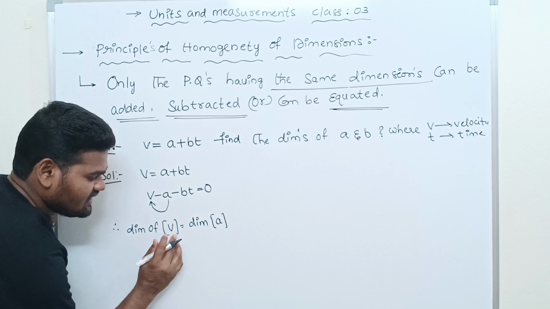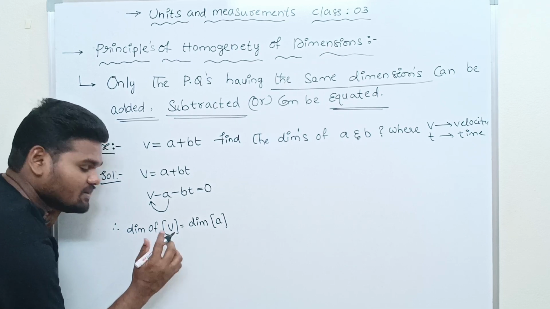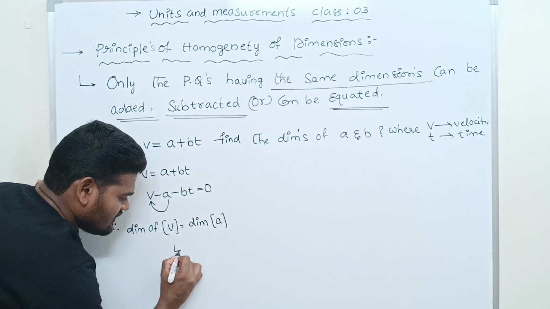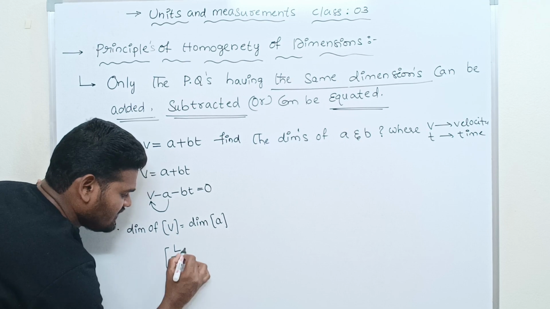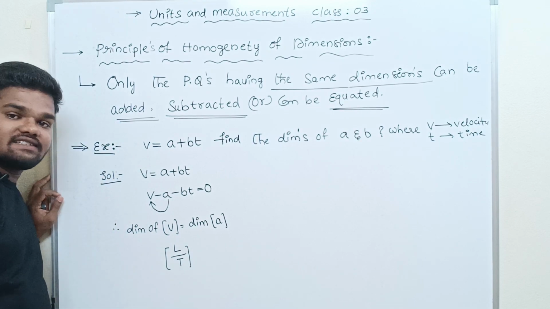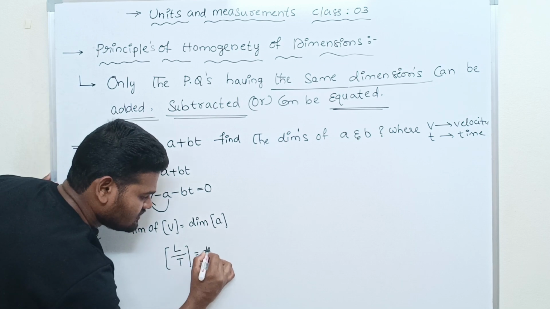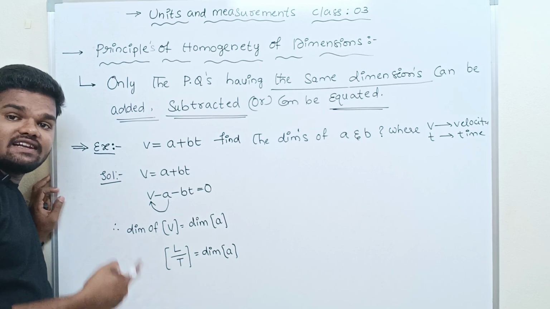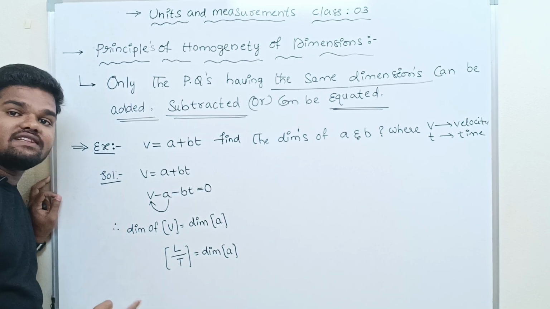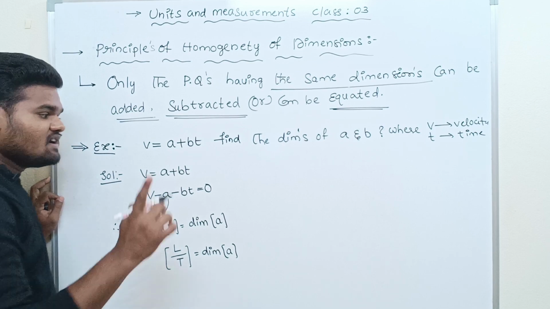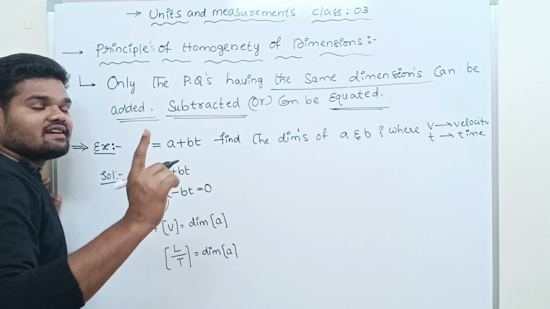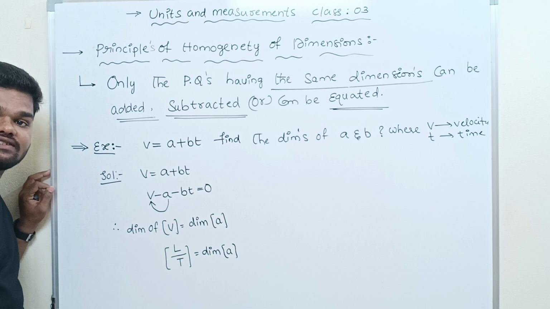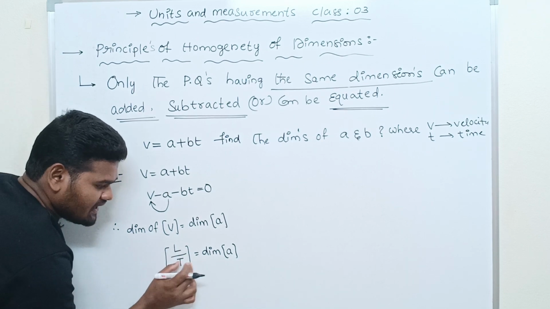Right. So what is the dimension of v? v is nothing but velocity. Velocity means distance by time. The dimensional symbol for distance is L, divided by T. The rate of change of displacement or distance is called velocity, and it equals the dimension of a. We discussed the dimensional formulas of velocity, acceleration, torque, momentum, and work in the previous session, class number 2 by Rakesh Sir. Search for that lecture to see how to write dimensional formulas. Is it clear? Right. So L by T is equal to what?